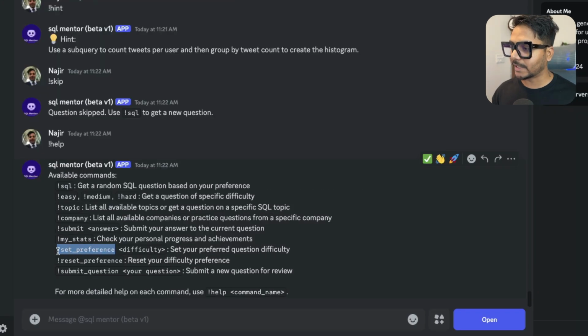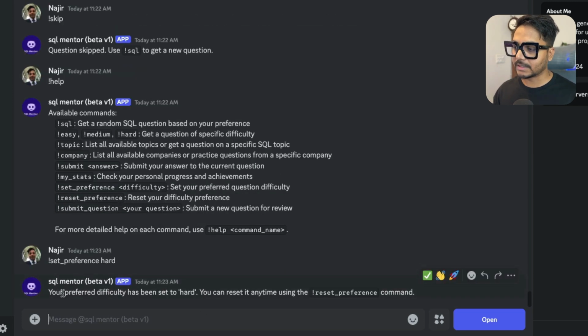Let's say I want to set my preferences to the hard category, so that I only get hard questions. I would say set preferences, and I'm just going to type hard here. You see the command: set preferences with a difficulty level is going to set your preference to those questions. So I would just say hard, and it says your preferred difficulty has been set to hard, and you can reset it anytime using the reset preferences command.